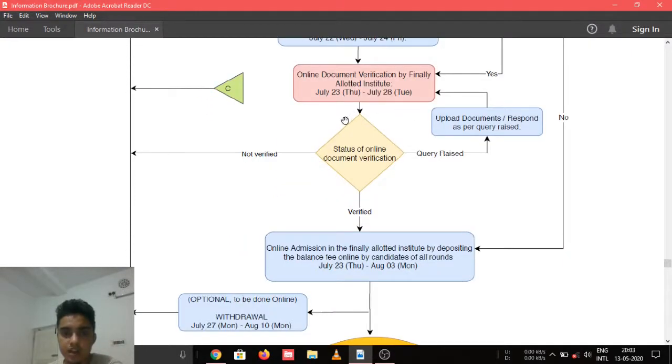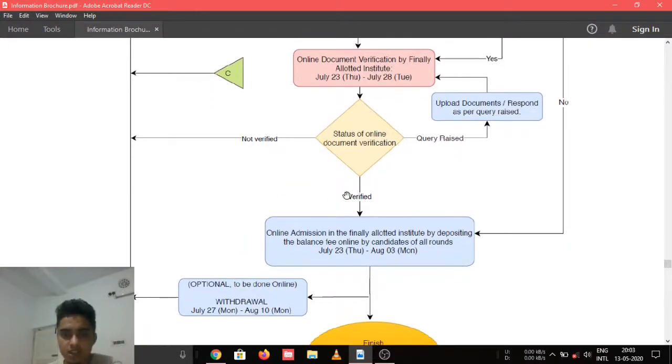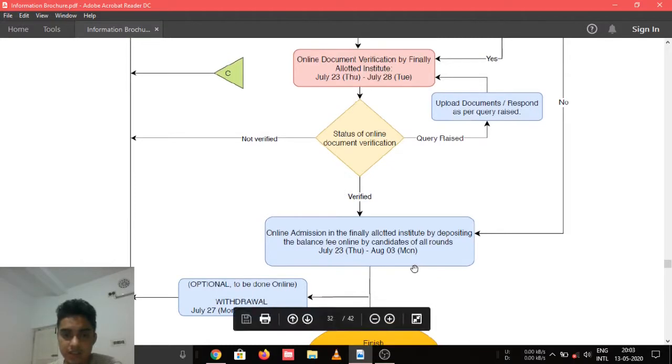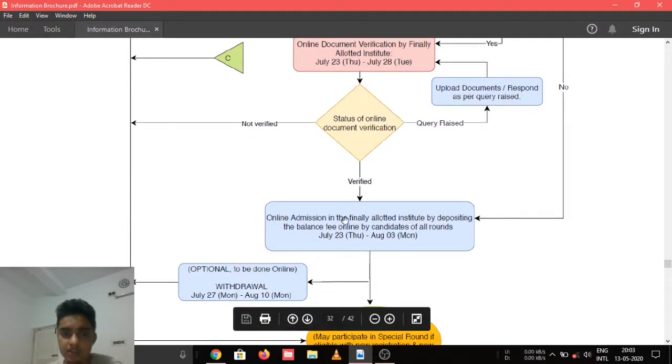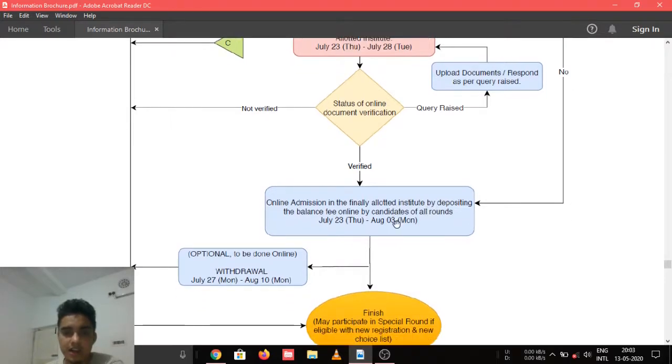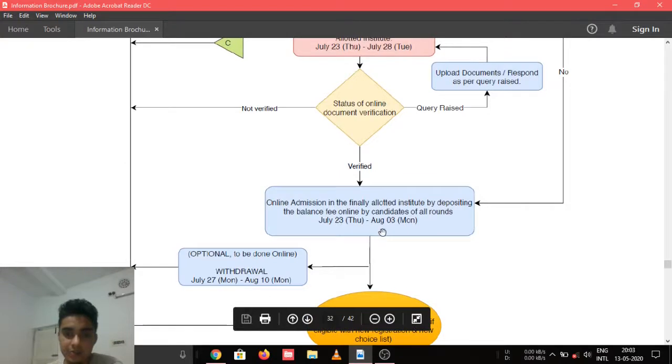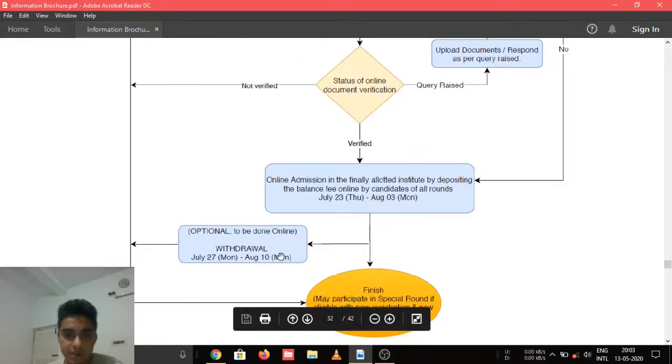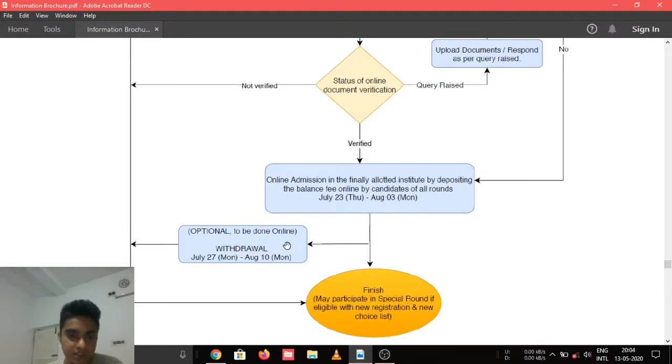If your documents are found to be in order, then there is no change of willingness, as this is the last round of the regular rounds. Then you have to take admission by depositing the balance fee to the allotted institute. And even after depositing the balance fee, you can withdraw. You can withdraw the seat if you are not happy with this seat also.